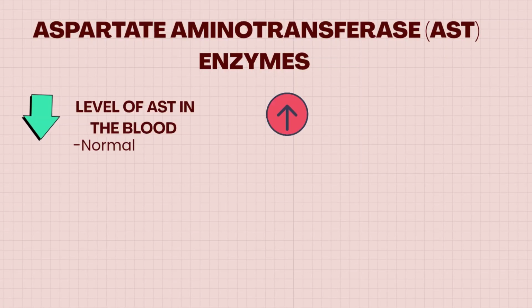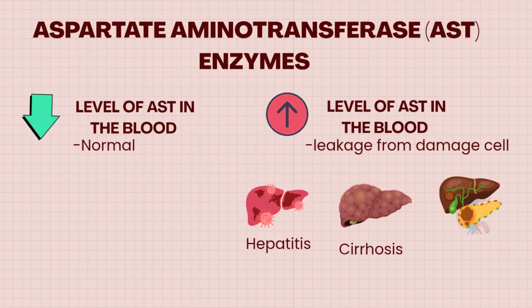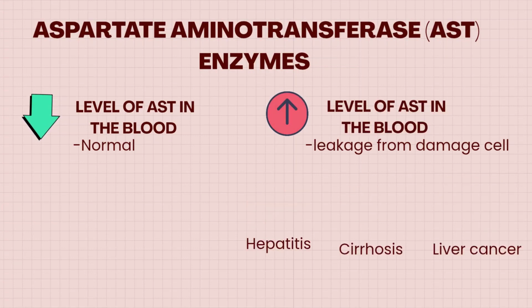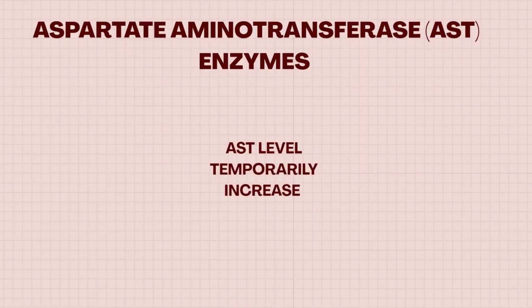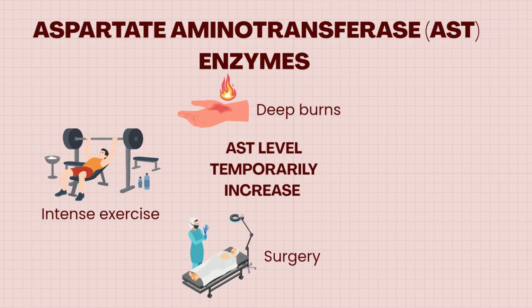High levels of AST indicate hepatitis, cirrhosis, and liver cancer. AST levels temporarily increase with deep burns, intense exercise, surgery, and seizures.